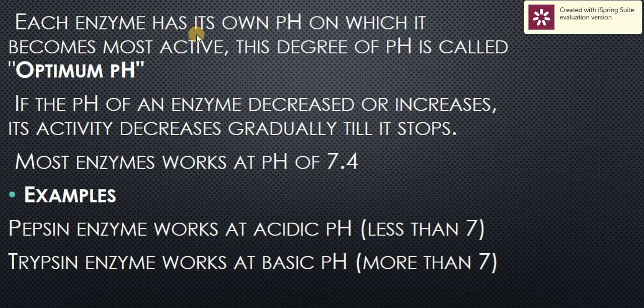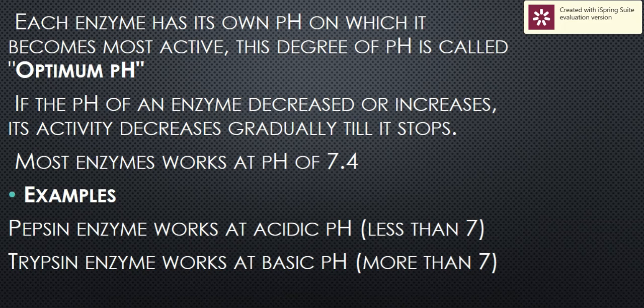Each enzyme has its own optimal pH value. If it increases above the optimal, or decreases below the optimal pH value, the enzyme will not work effectively. Most enzymes work at a pH value of 7.4 because their molecules contain acidic carboxyl groups and basic amino groups.